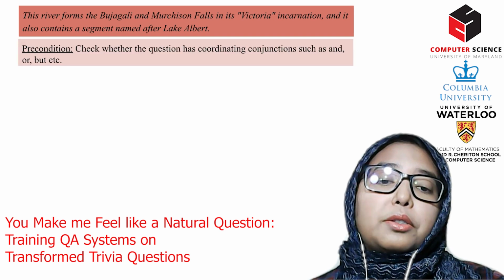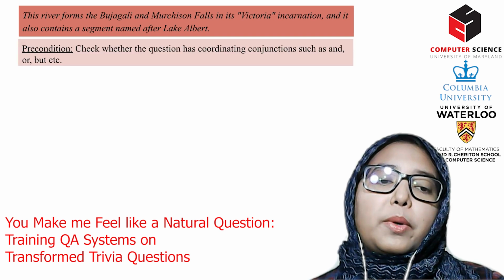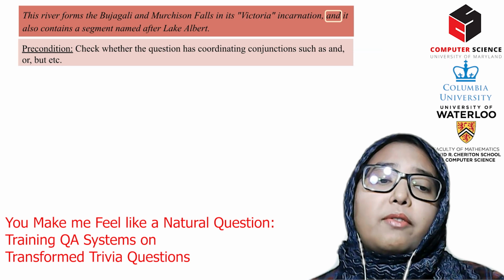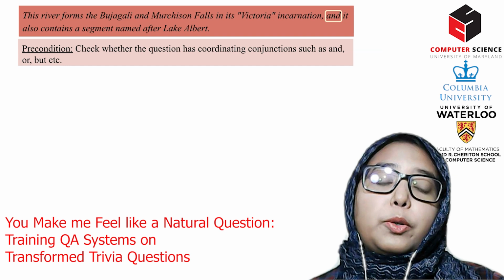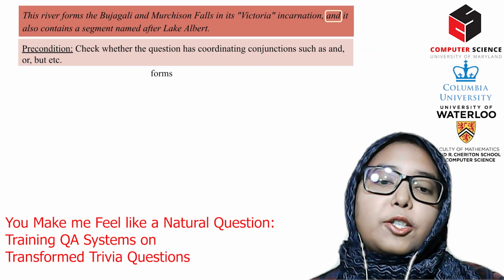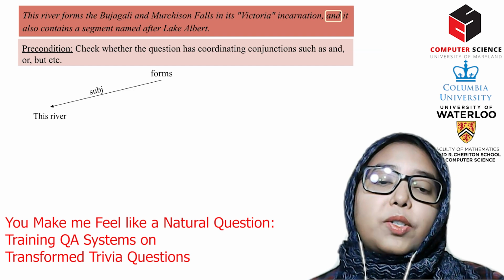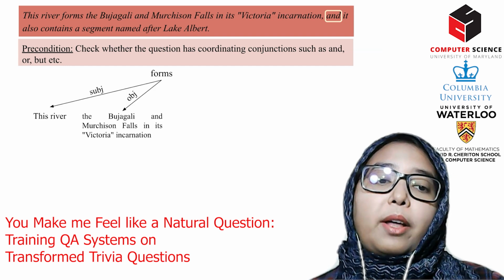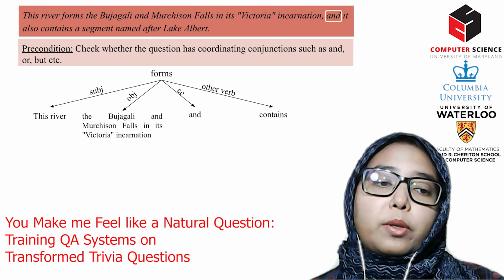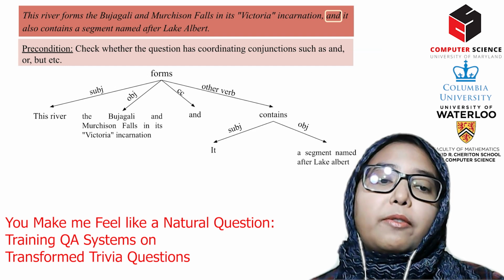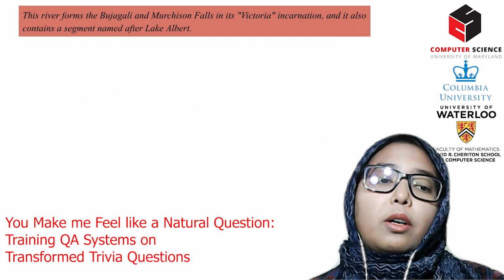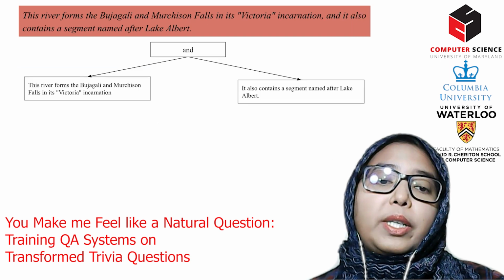If there is a conjunction in the elicitation, we apply the heuristic. Here we have the conjunction "and." So first, we create a dependency parse tree and identify the root verb of the sentence. In this case, "forms." The subject is "this river," and from the parse tree we find the object and the other verb "contains," which has the subject "it" and the object "a segment named after Lake Albert." So using the conjunction "and," we create two independent clauses from the original elicitation.